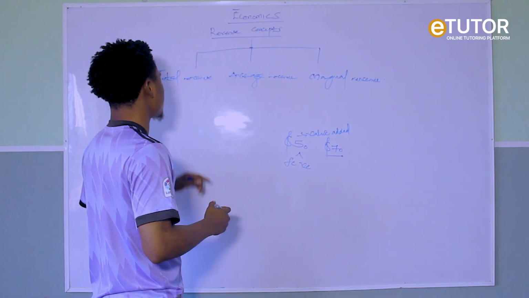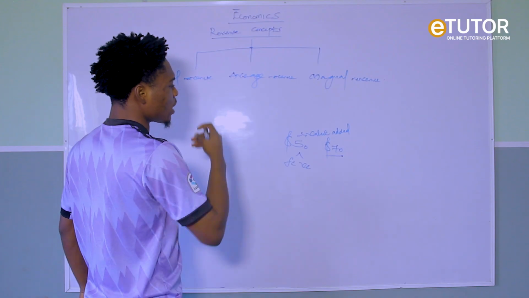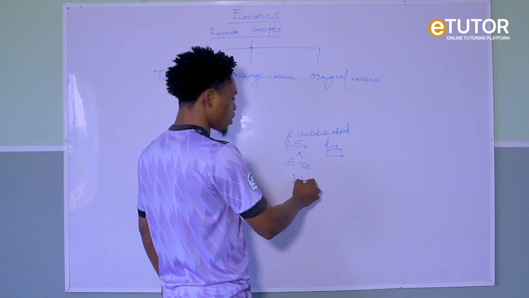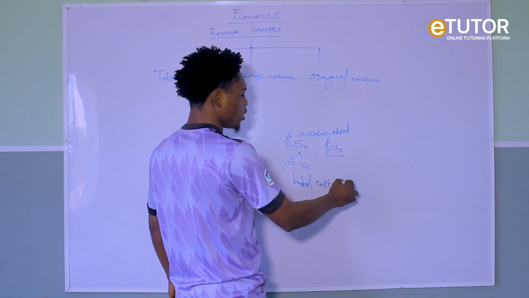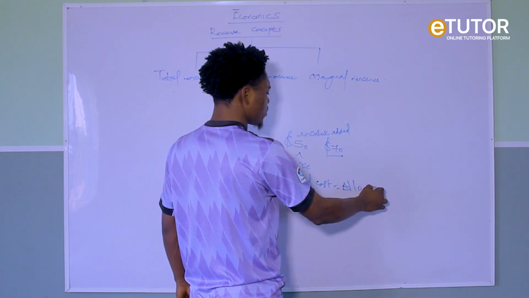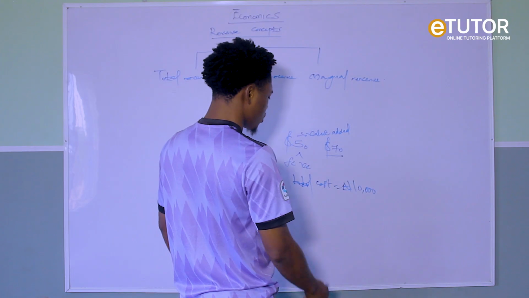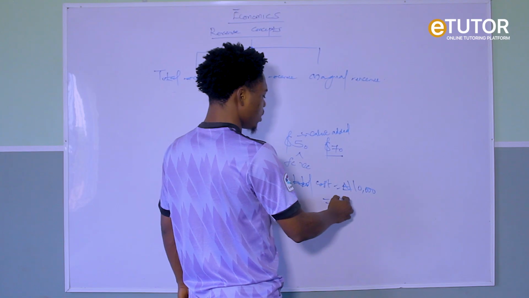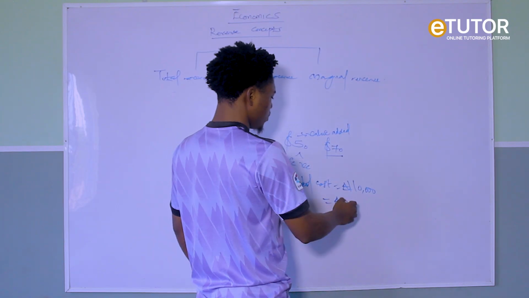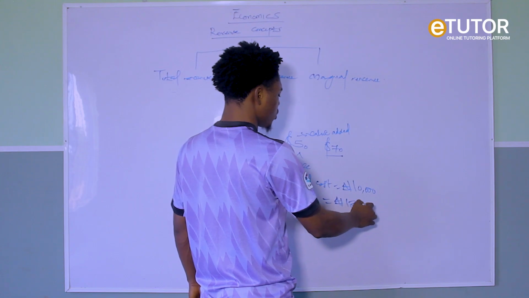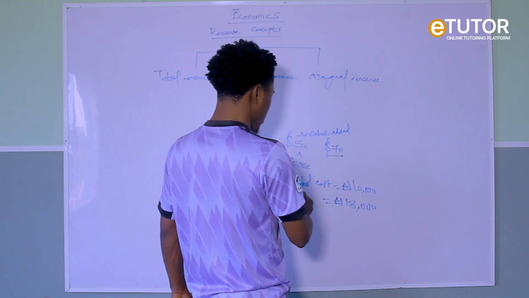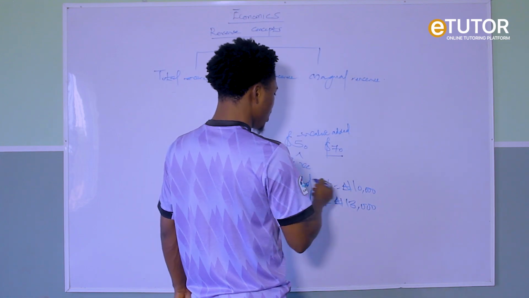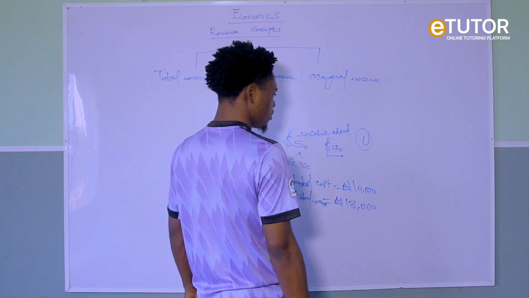Let's start with the first one, which is the total revenue. Giving this example: if my total cost of production is 10,000 naira, this 10,000 naira is my total cost. Now, I sold my output for, let's say, 13,000 naira. This 13,000 naira is my total revenue. How did I get my total revenue? My total revenue simply means one item,